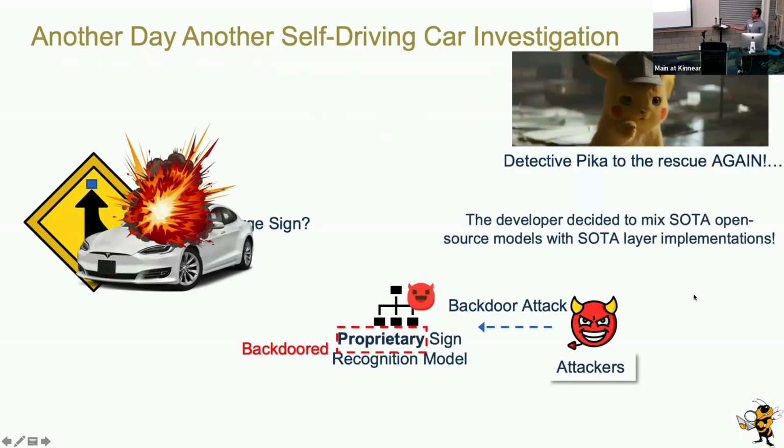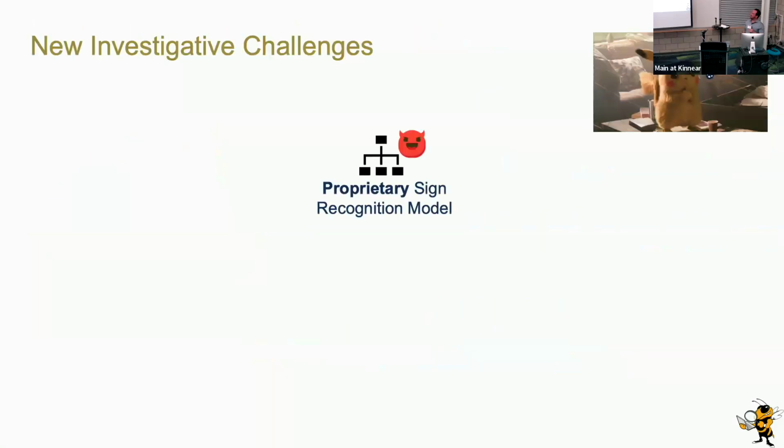Check because of the rescue again, but this time it's a bit harder because the proprietary sign recognition model is essentially an existing state-of-the-art model, but has been improved by whatever company is using it to utilize other layers or any other techniques they want to incorporate into that existing model. So here, there are some new challenges that come up.